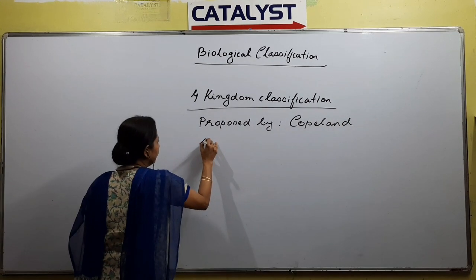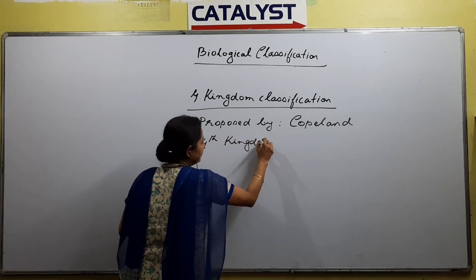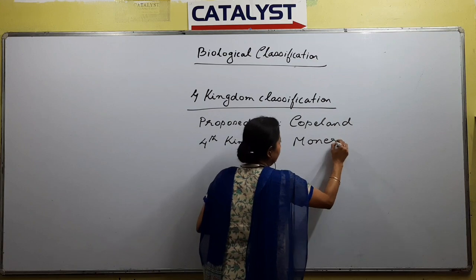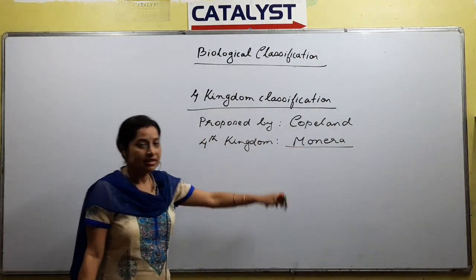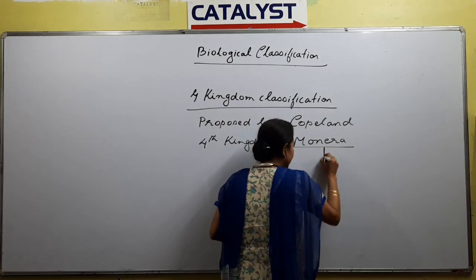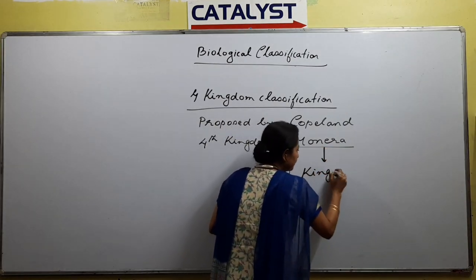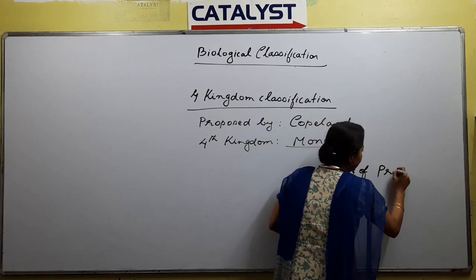And what was the 4th kingdom? The 4th kingdom was Monera. The 3rd kingdom was Protista, and now the 4th kingdom is the kingdom called Monera. This kingdom is a kingdom of prokaryotes.